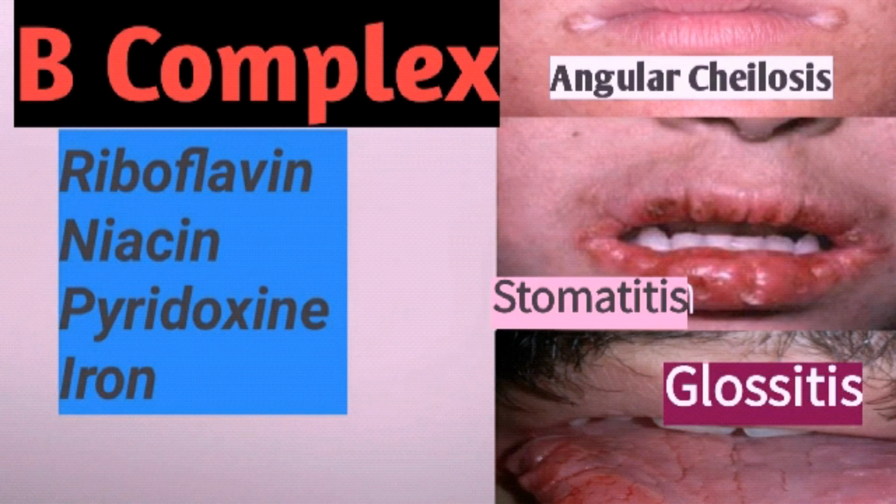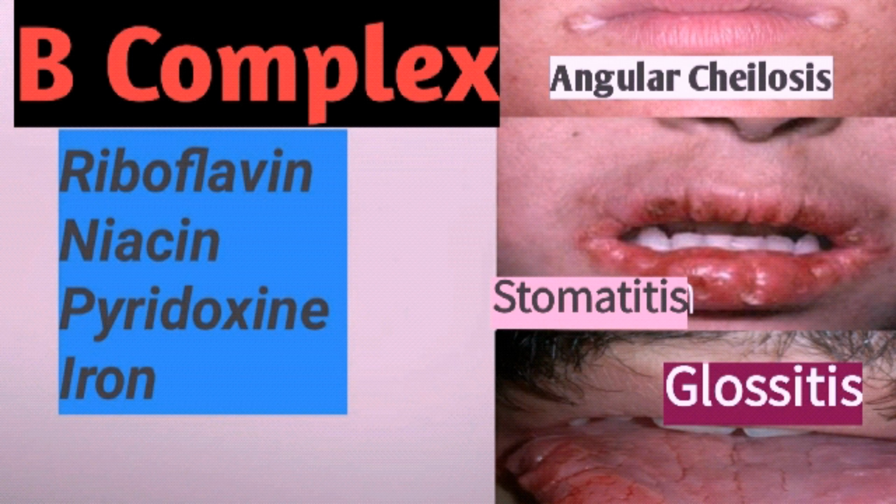This shows the B complex vitamin deficiency, that is riboflavin, niacin, pyridoxine along with iron. Actually it leads to mouth ulcers. Among mouth ulcers, they will be having angular cheilosis, that is the corner of the mouth will be affected, and stomatitis, that is inflammation of the mouth, and glossitis, that is inflammation of the tongue. This is commonly seen both in adults and in children. It can be treated by taking whole grains, pulses, and also all the fruits with skin and nuts with skin.